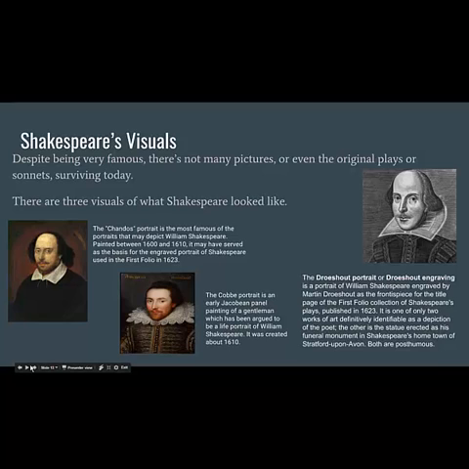Okay, the Cobb portrait we see here was around 1610. Again, if Shakespeare were an old man, this is not what he would have looked like. Okay, and then the Droeshout, which is an engraving. This is actually on the First Folio from what they can think. They don't know if this is based off of this.